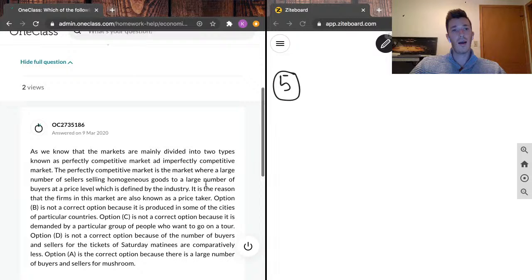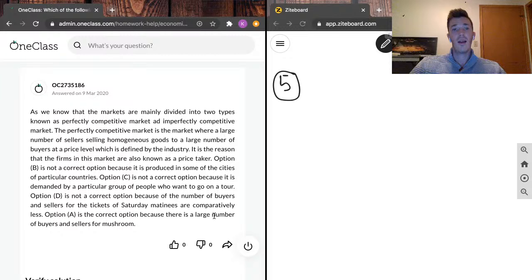And here our junior tutor has written, as we know that the markets are mainly divided into 2 types, known as perfectly competitive market and imperfectly competitive market. A perfectly competitive market is a market where a large number of sellers sell homogeneous goods, keyword here is homogeneous, to a large number of buyers at a price level which is defined by the industry. It is the reason that the firms in this market are also known as price takers.